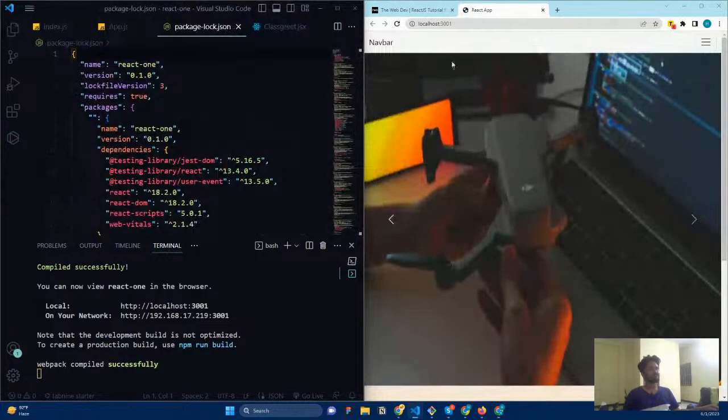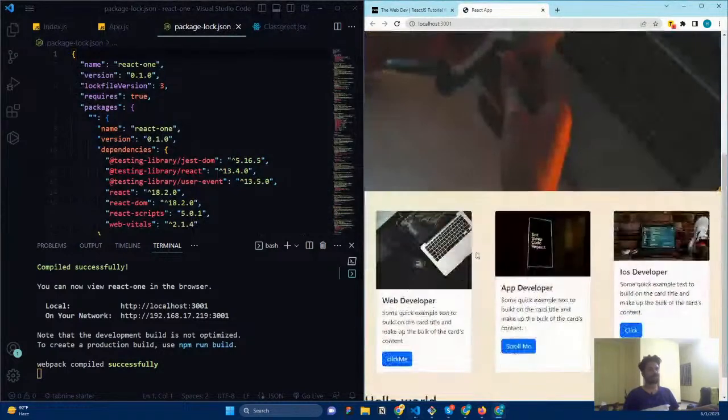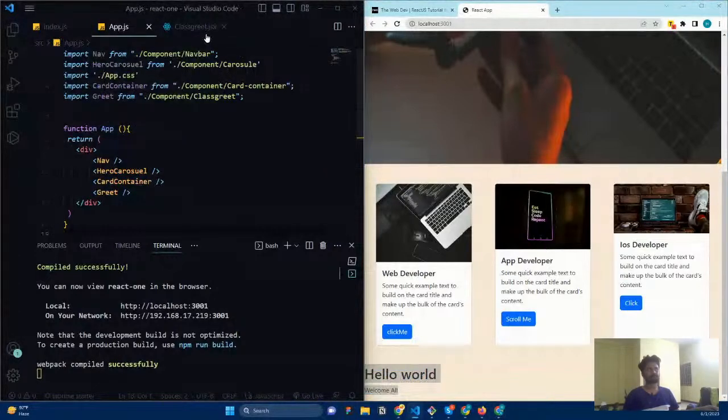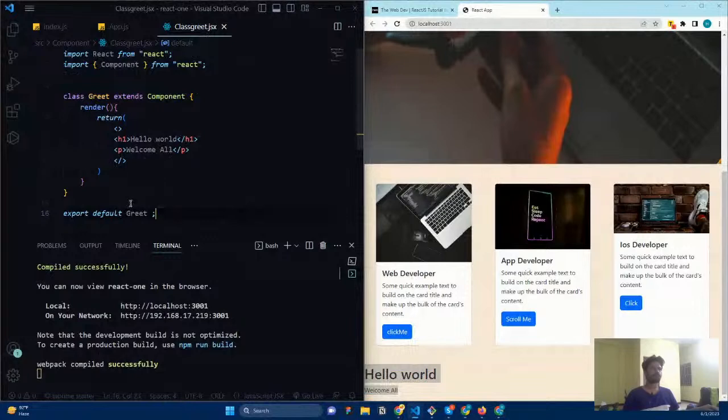You can see this is actually our application that we have built with the help of Bootstrap. And in the class-based component, you can see whatever we have created as the class-based component. It is here. Clear? So this is how you need to send it.